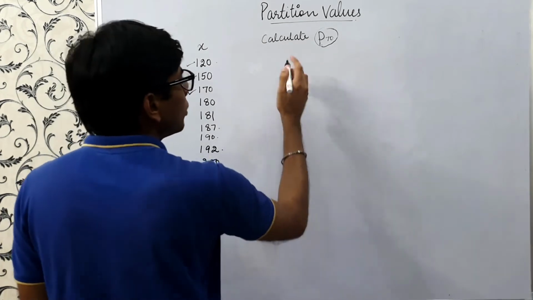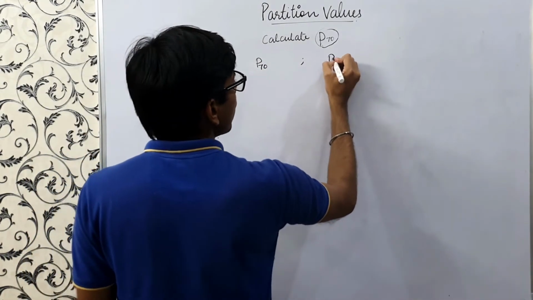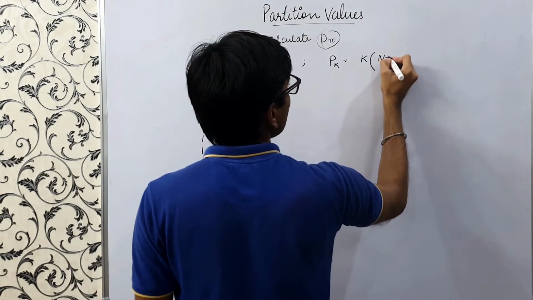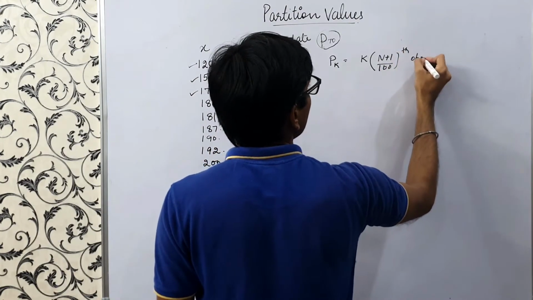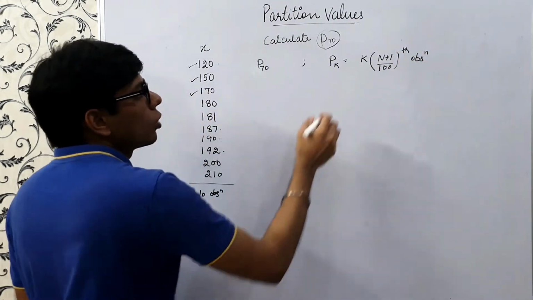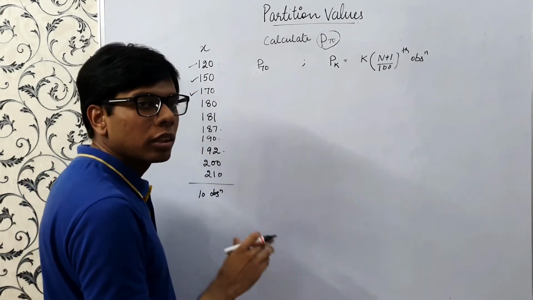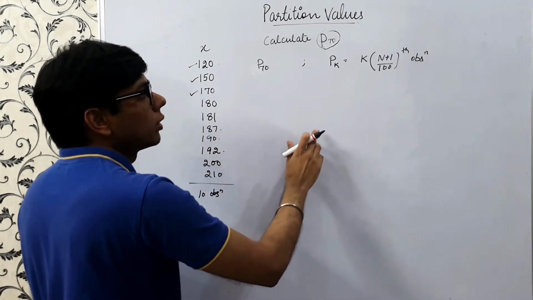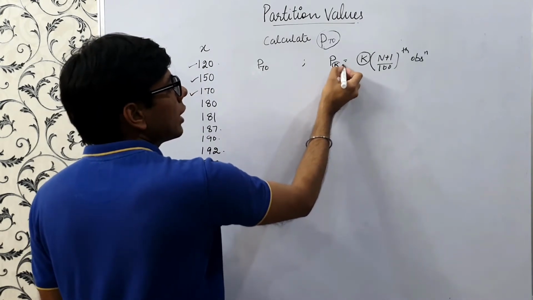Now we'll calculate P70, the 70th percentile. In general, Pk is the k into n plus 1 by 100th observation. This 100 comes from the fact that a percentile divides the data set into 100 equal parts, and k is the kth percentile that we are trying to calculate.